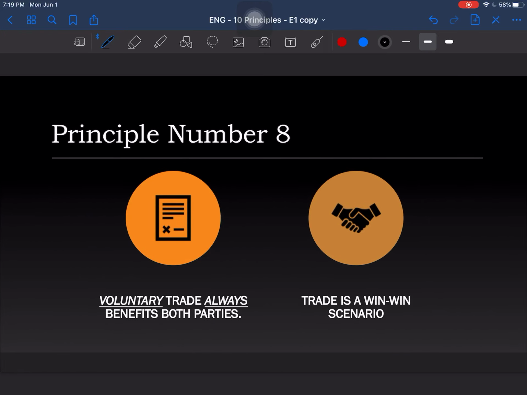Principle number 8. Voluntary trade always benefits both parties. And this is an idea that was brought forward by David Ricardo, another big economic thinker, that said that trade is a win-win scenario. This means that trade benefits both parties. And whenever there's trade and exchange of goods, services, things, whatever, then both parties are benefited, the seller and the buyer.